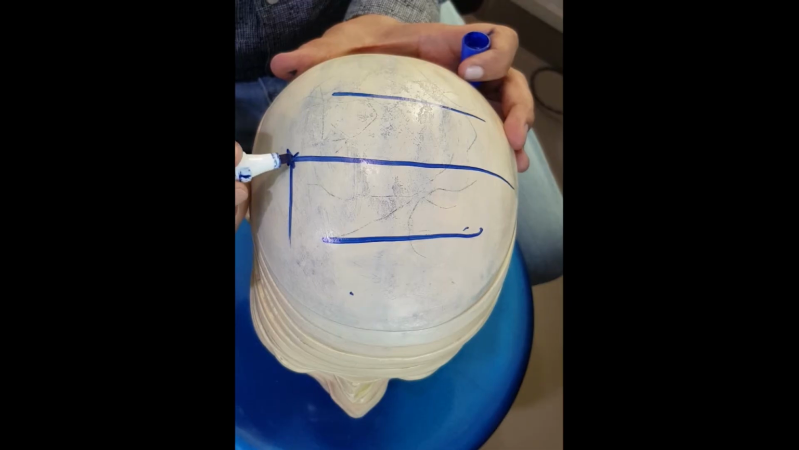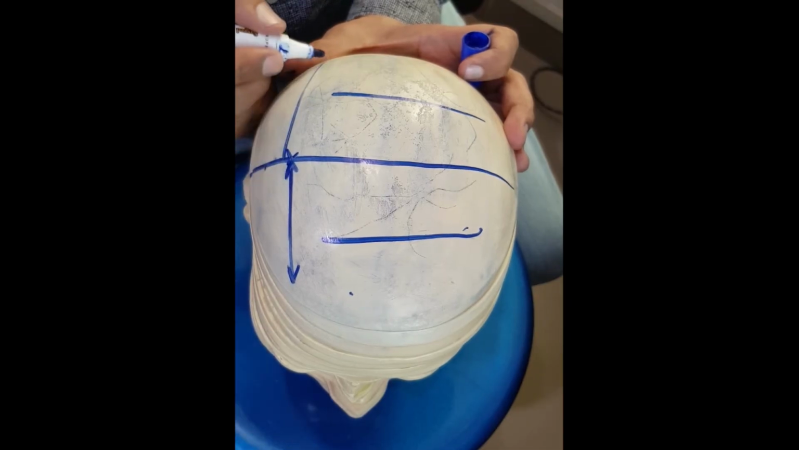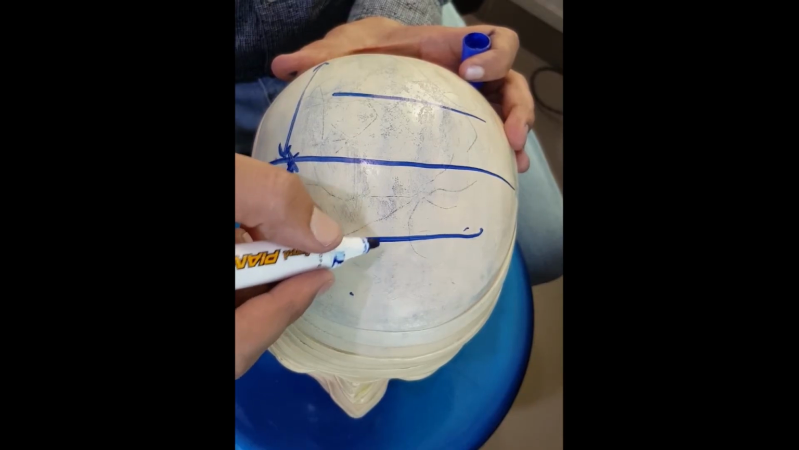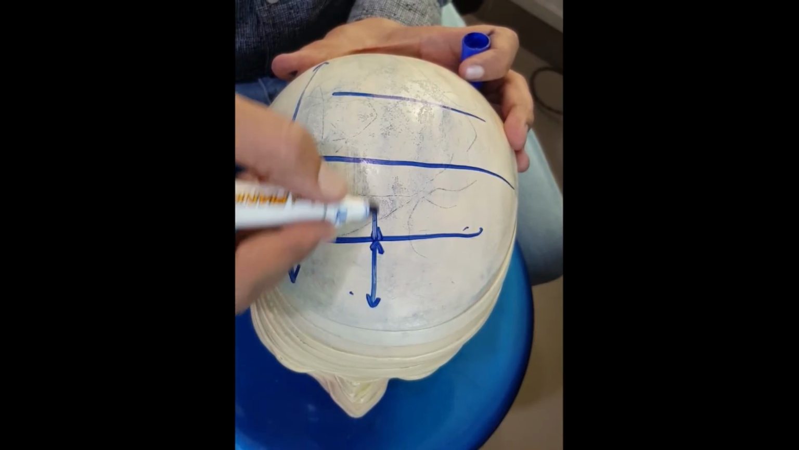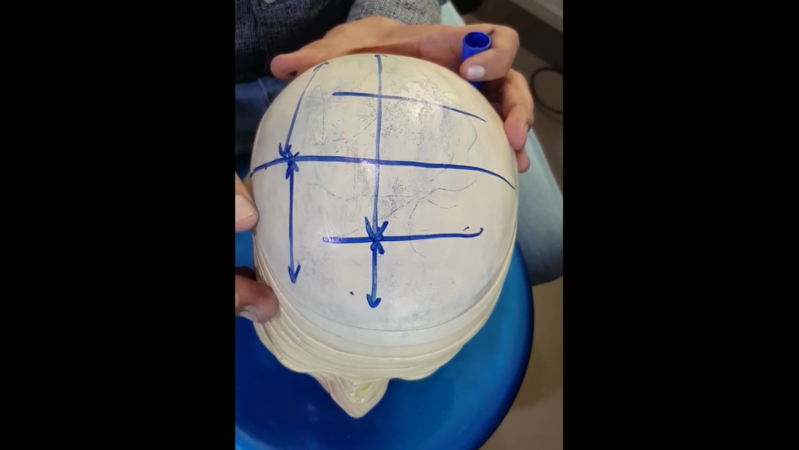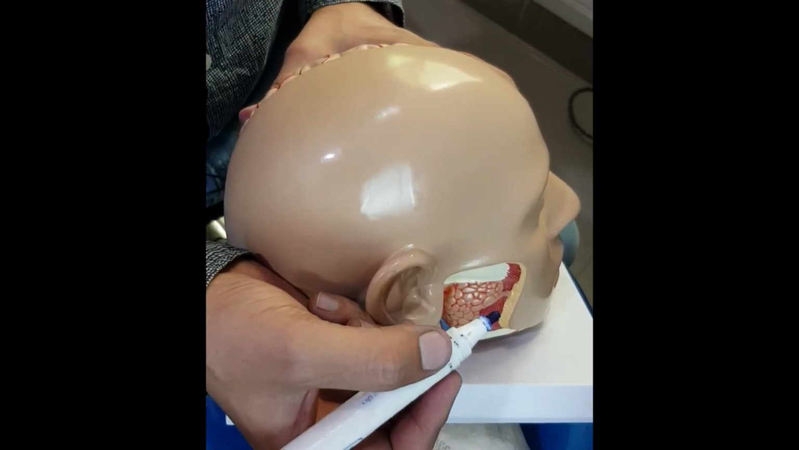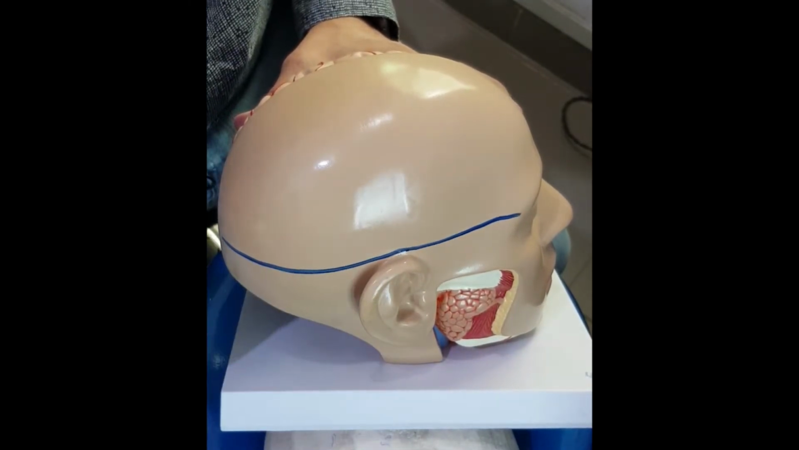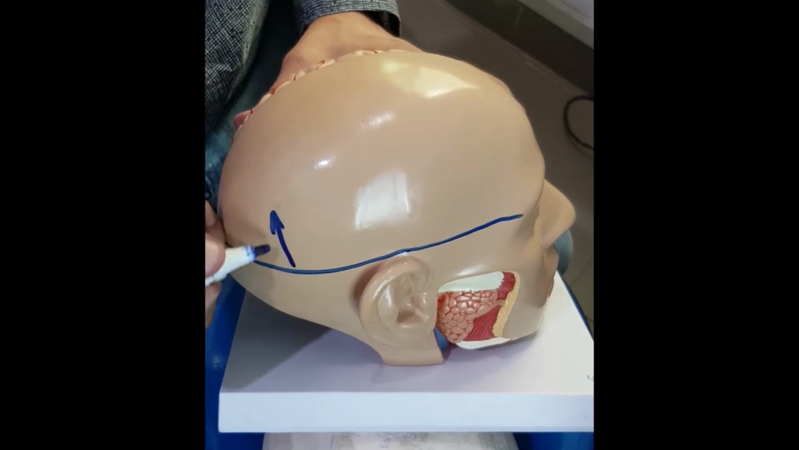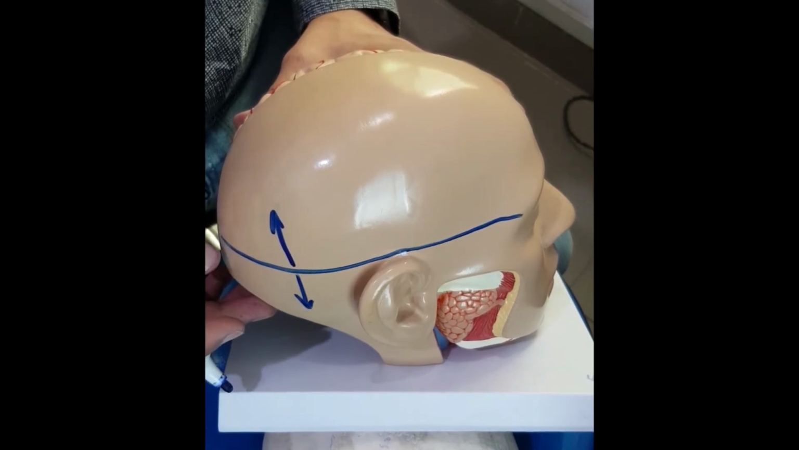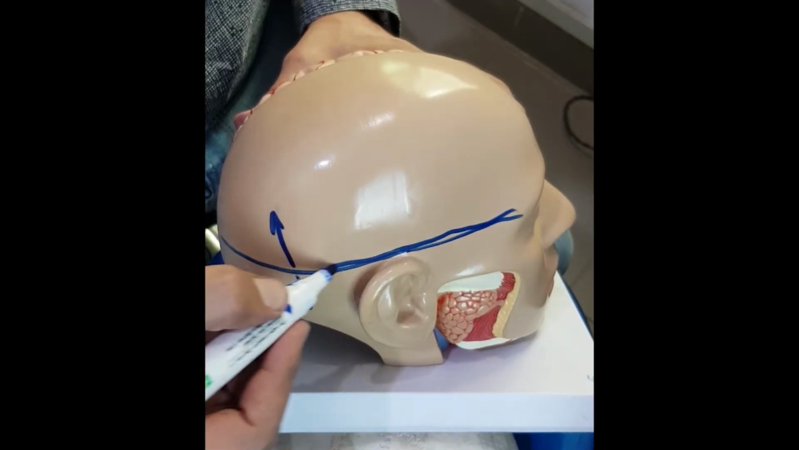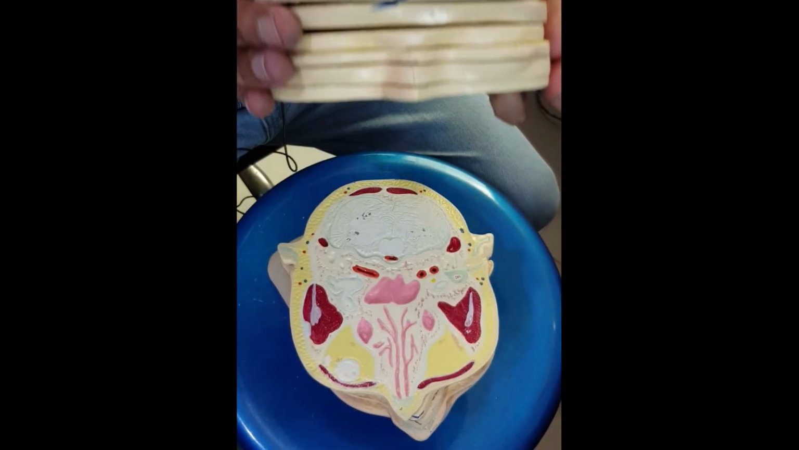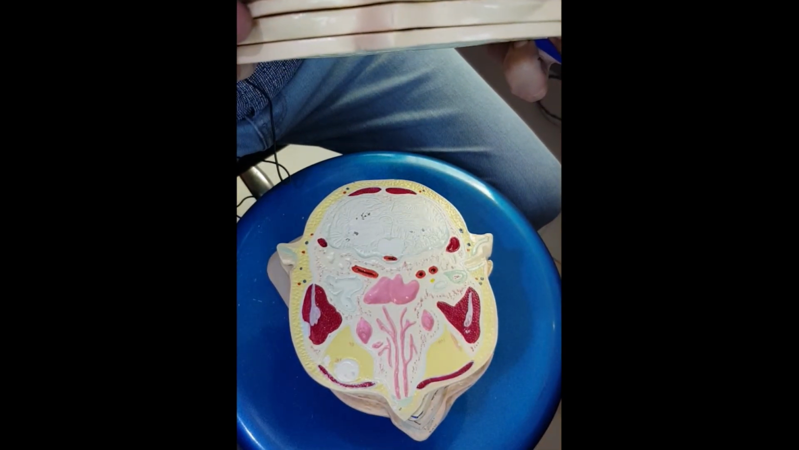Any other line parallel to this line will also divide the body into front and back halves, but unequal. So always remember, this line in the center will divide the body into equal front and back halves, but a line parallel to the center line will divide the body into front and back halves, but unequal. The third plane is the transverse plane. It divides the body into superior and inferior halves. If we take a line here, this line has divided the body into superior and inferior halves. So always remember, the transverse plane at any level will cut the body into superior and inferior halves.